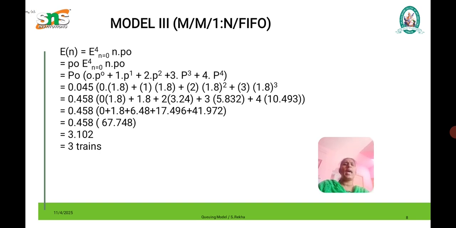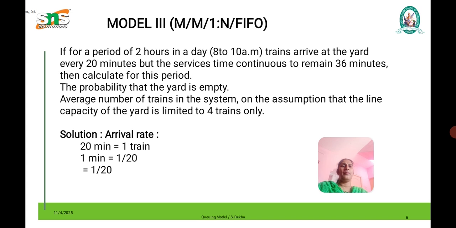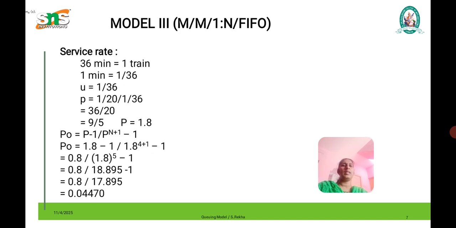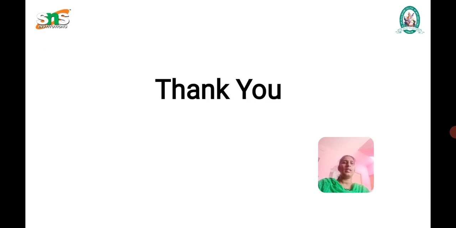So we can say the number of trains in the system is 3. Based on that we can calculate Model 3.